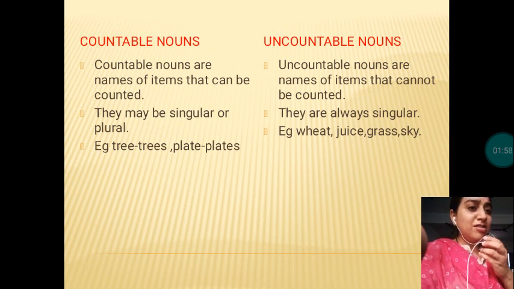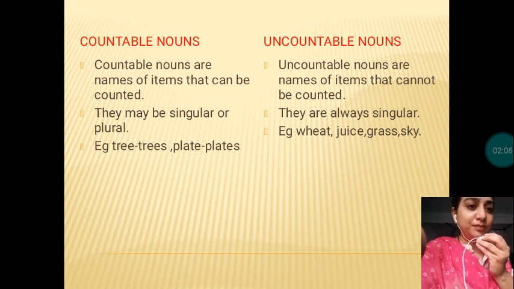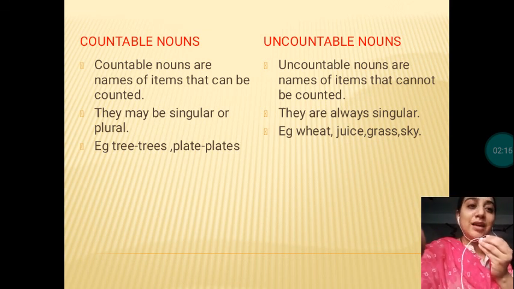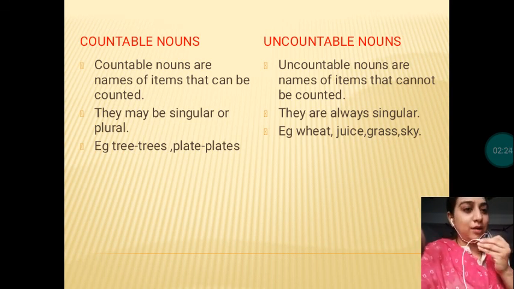We cannot count each and every piece of the wheat. We cannot add a number. It can be many. Juice, can we count each droplet? No, we cannot count each droplet. So it's an uncountable noun. Grass, we won't count each and every grass particle. There are many. And sky is infinite. We cannot count the number. So they are said to be countable and uncountable nouns.